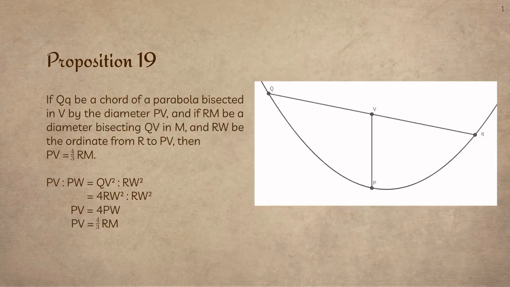Picking up in proposition 19, he says, if Qq be a chord of a parabola bisected in V by the diameter PV, and if RM be a diameter bisecting QV in M, so if we split it in half, we have M there, and then we draw another line straight down, and RW be the ordinate from R to PV, so we've got that line there, then PV equals 4/3 of RM. So he's saying that this distance here is 4/3 the distance here.